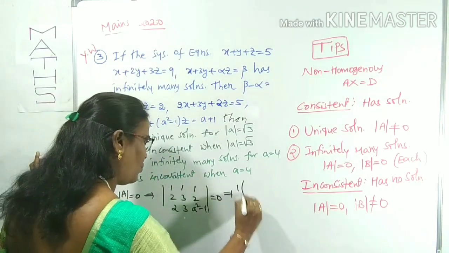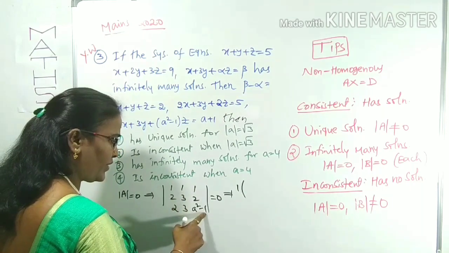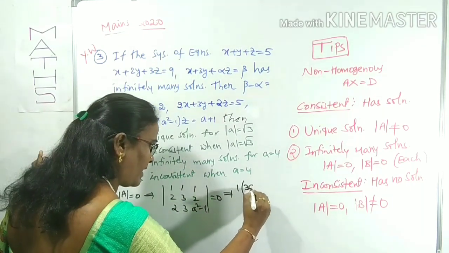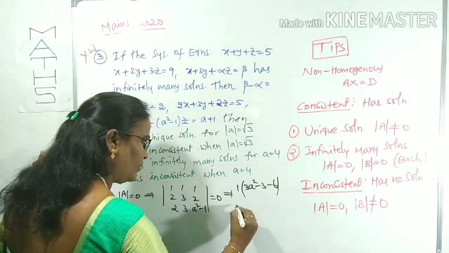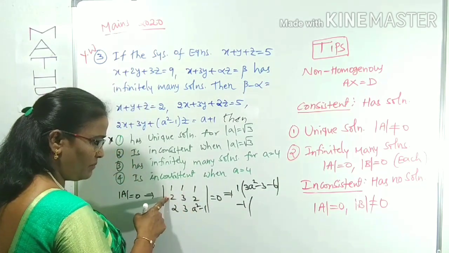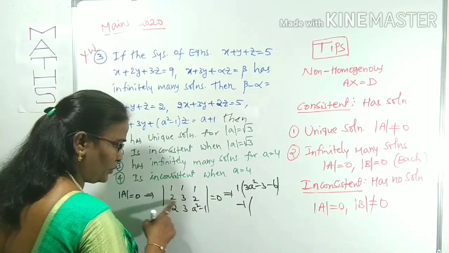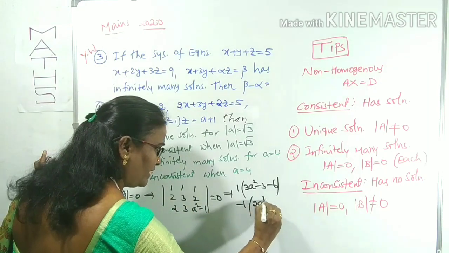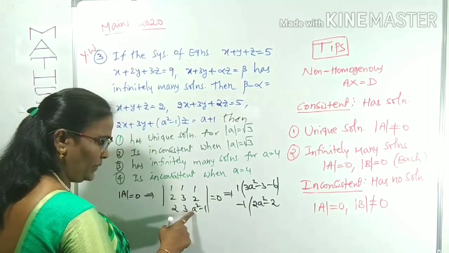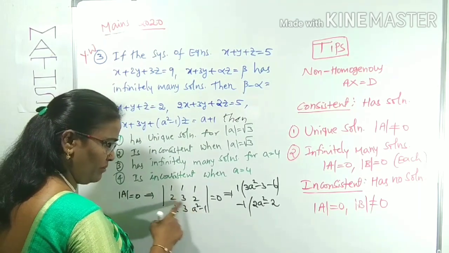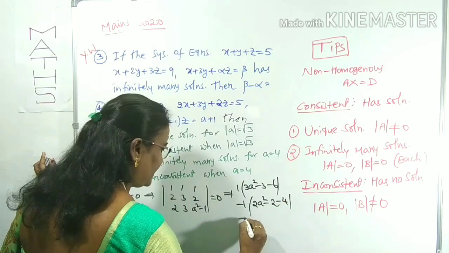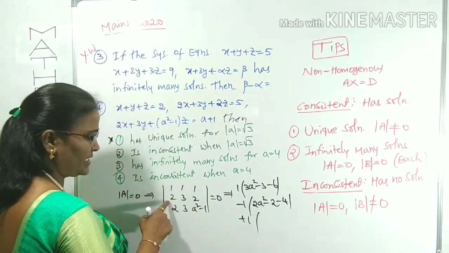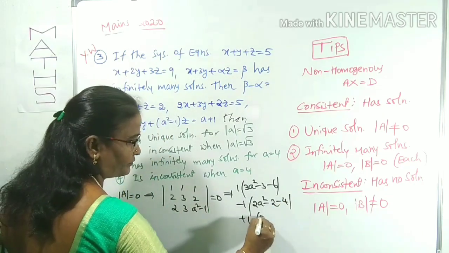Now expand it. 1 into 3 into A square minus 1 is 3A square minus 3 with minus 6. With minus 1 of 2 into A square minus 1, that is 2A square with minus 2 with minus 4. Plus 1 into 2, 3: 6 minus 6 is 0.